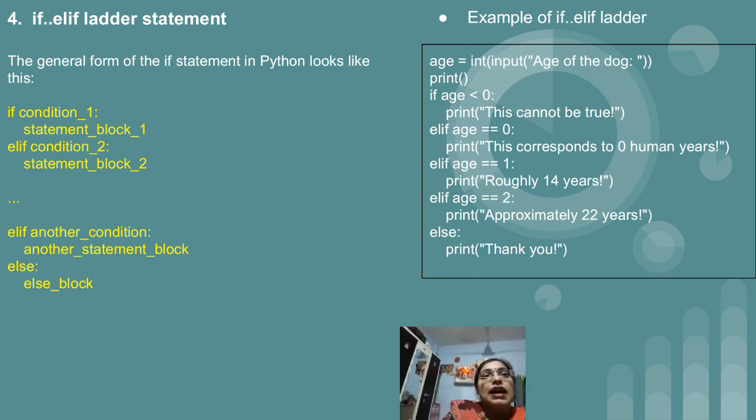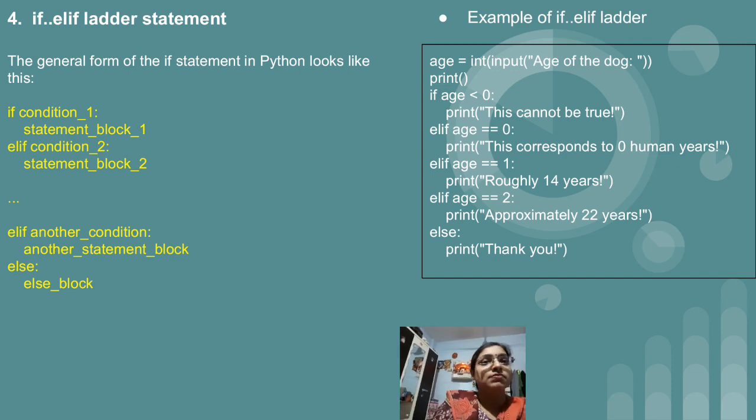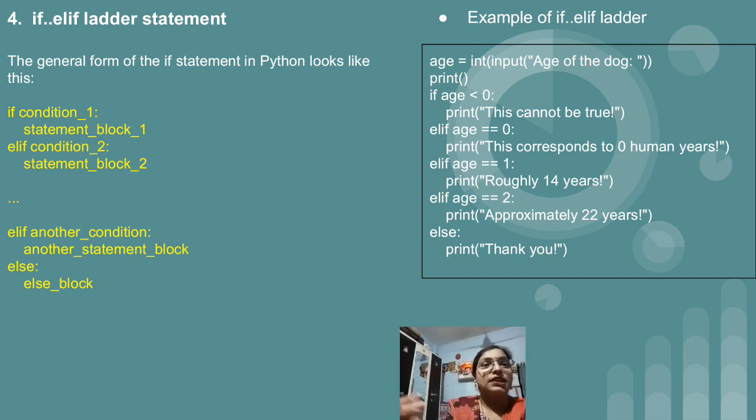So in the elif, if age equals 1, then roughly 14 years, the age of the dog will be 14 years. If age equals 2, then approximately 22 years. And it is not necessary that if 1 is equal to 14, then 2 years means 28. No. There is some ratio, some calculation. That is not important.